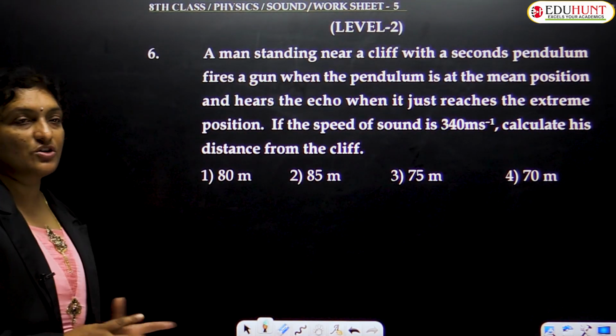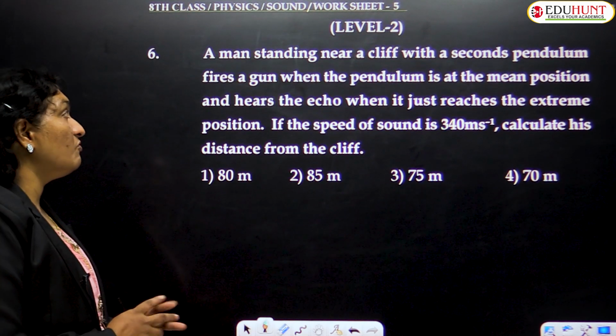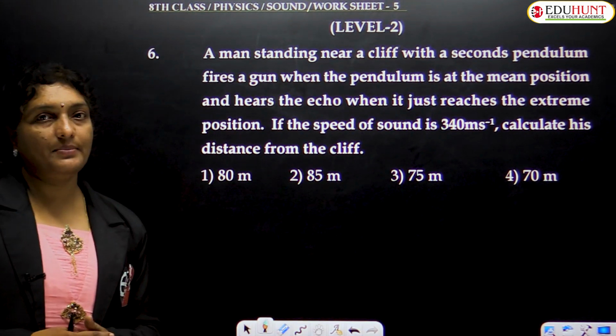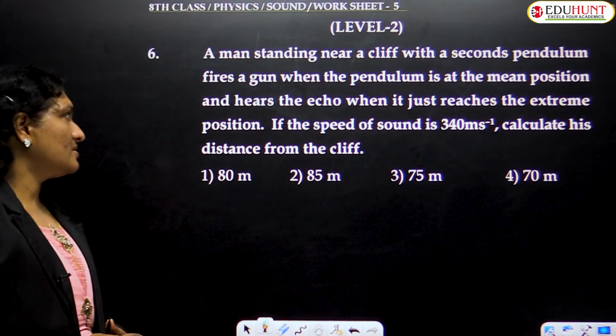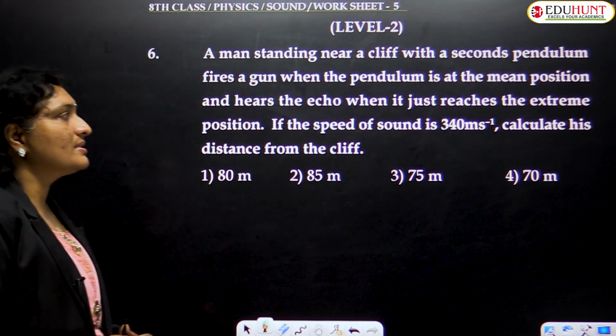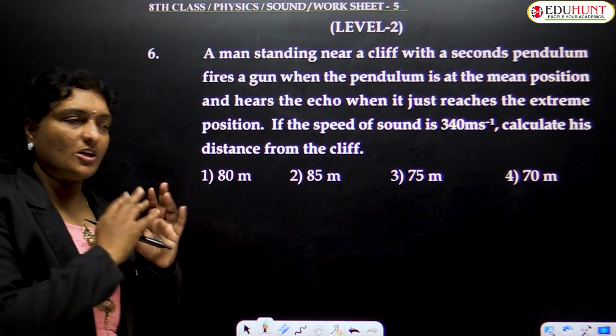Now the next level question, 6th one. A man standing near a cliff with a seconds pendulum fires a gun when the pendulum is at the mean position, and hears the echo when it just reaches the extreme position. If the speed of the sound is 340 meters per second, calculate. Before starting, let us picturize this.